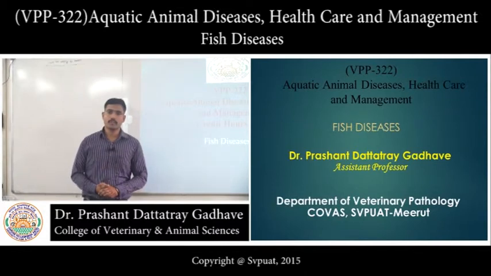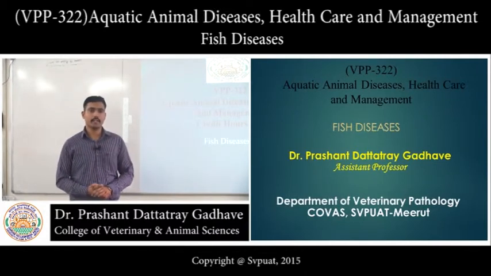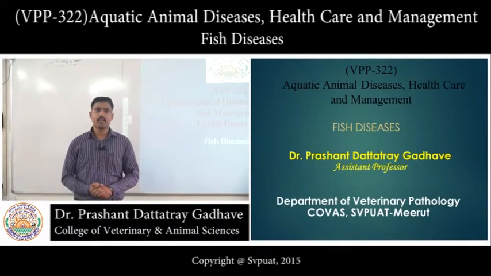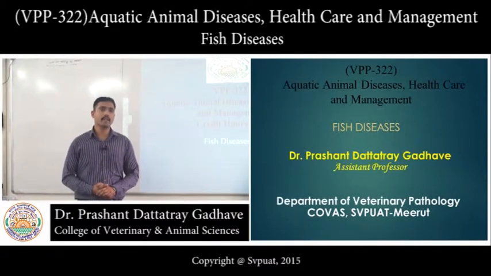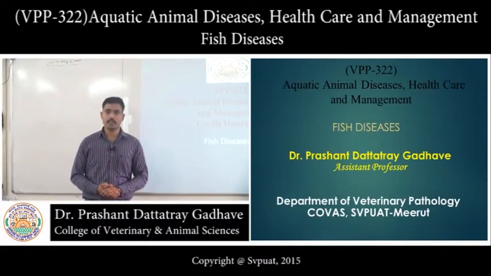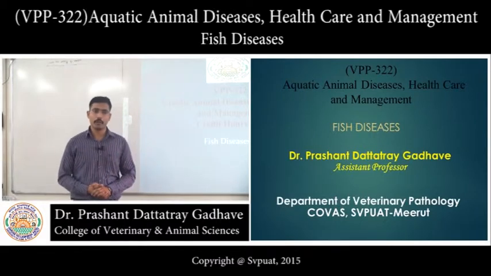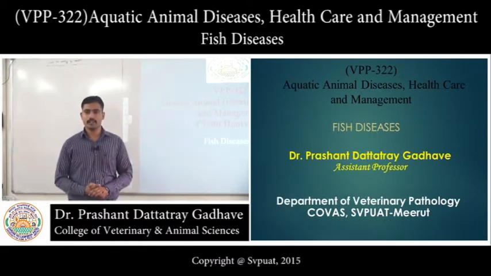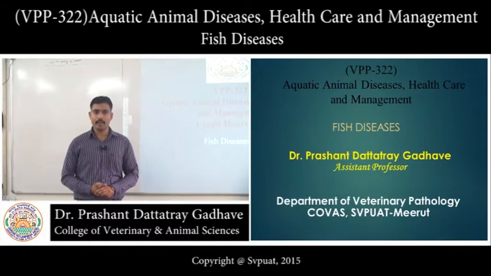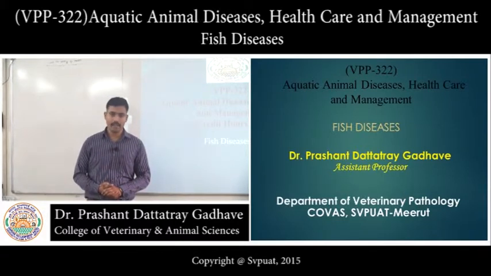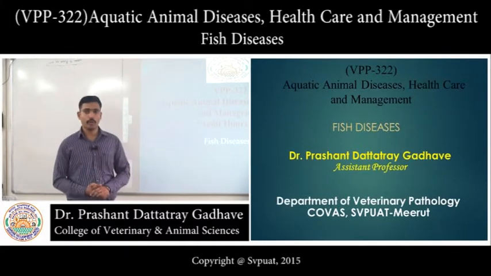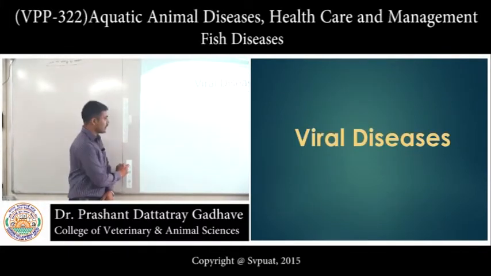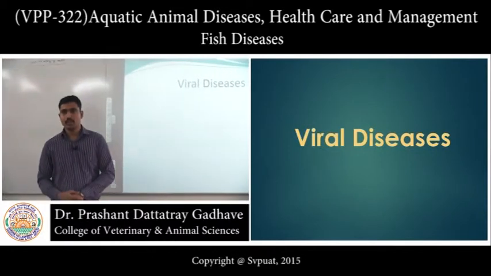Good afternoon, students. Today we are going to discuss diseases of fish. There are different etiological agents which cause diseases of fish, such as mechanical etiological agents and biological etiological agents. Today we are going to see the biological etiological agents such as viruses, bacteria, fungi and different parasites. First of all, we will see the viral diseases of fish.